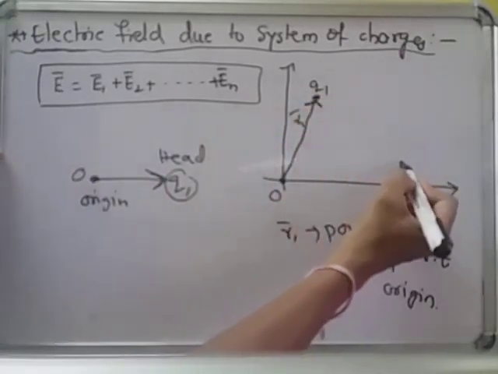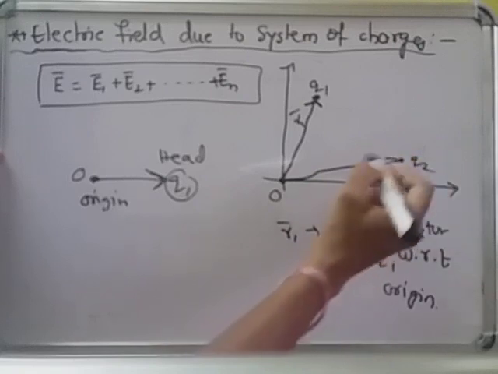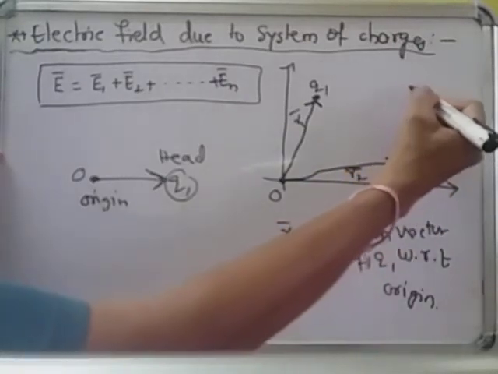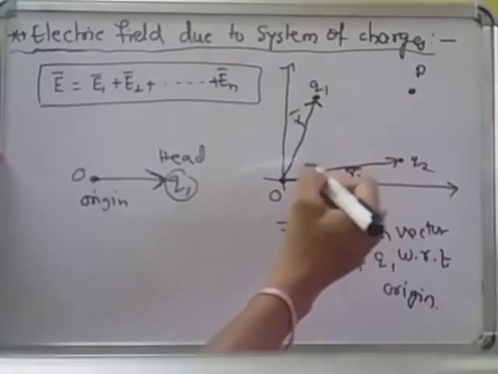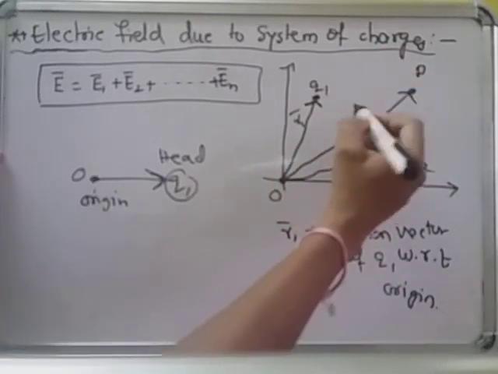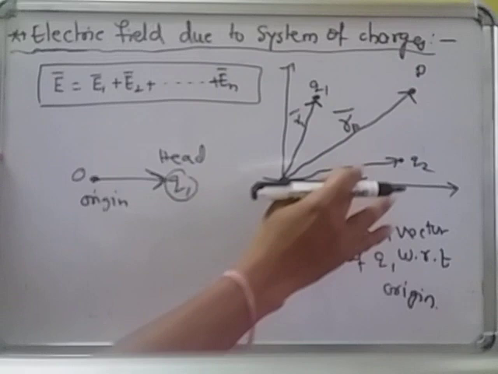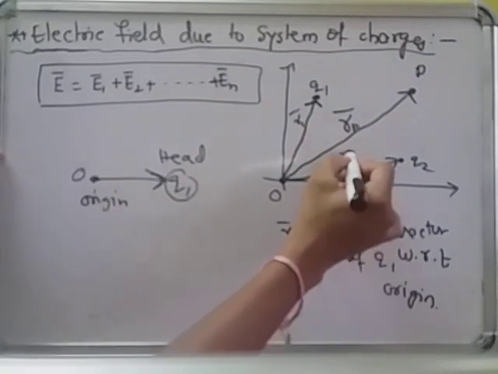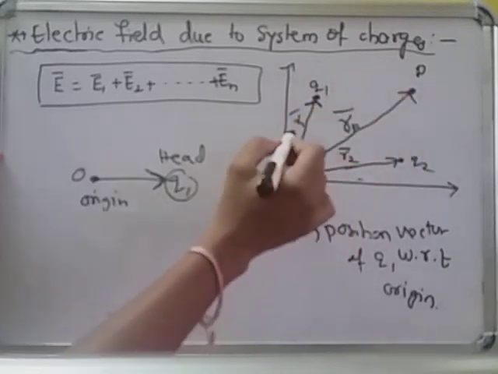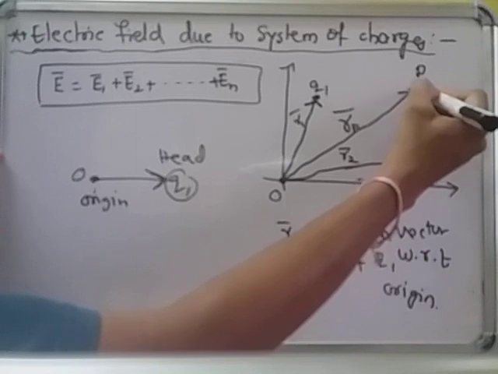And now if you take the q2 charge here, I want the position vector of q2 with respect to origin, that is r2 bar. And this is a point P where I want to find out the electric field. The position vector of point P with respect to origin is rp bar. Okay, now position vector of q2 is r2 bar, position vector of P is rp bar, position vector of q1 is r1 bar. And I want the electric field at point P.